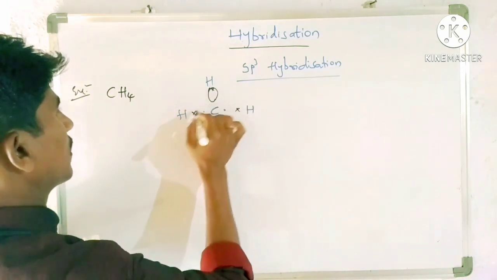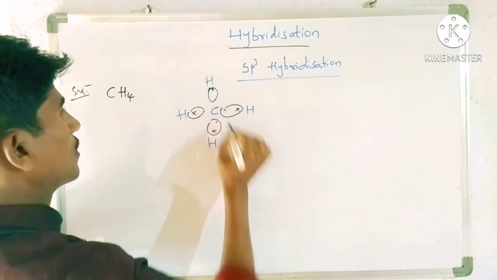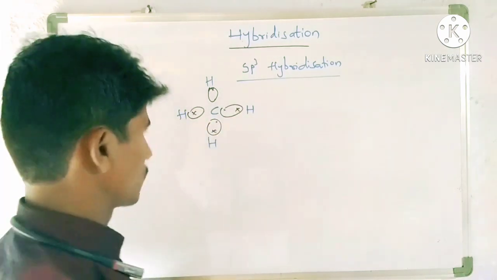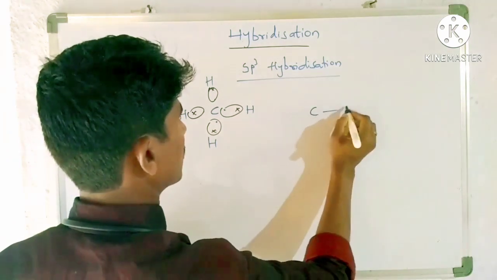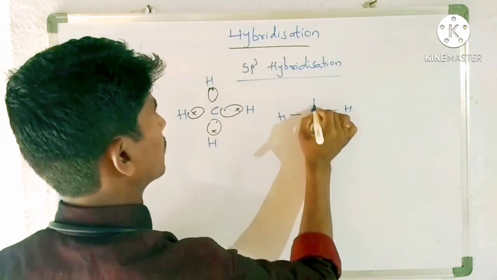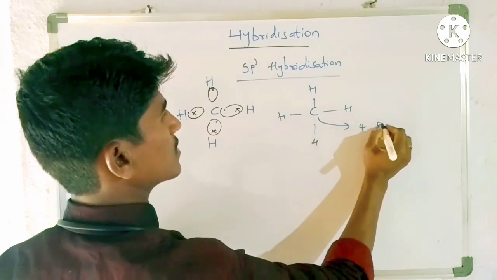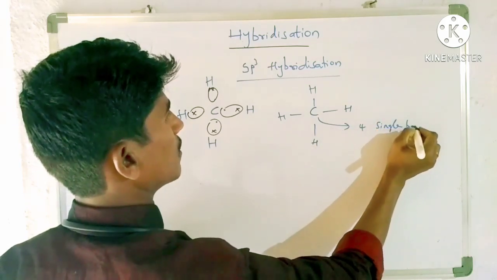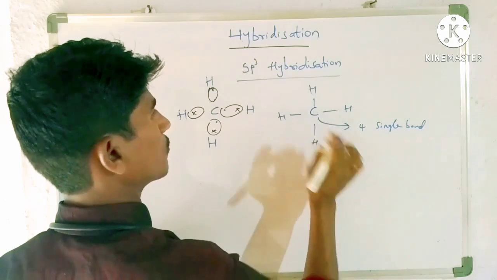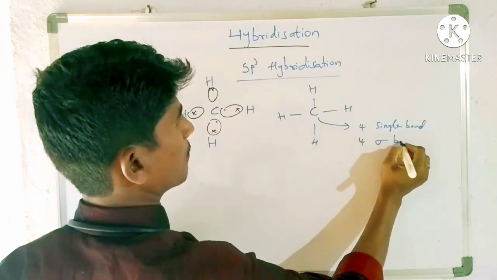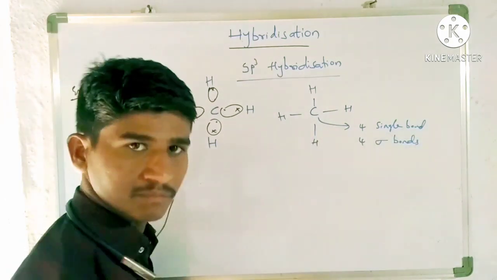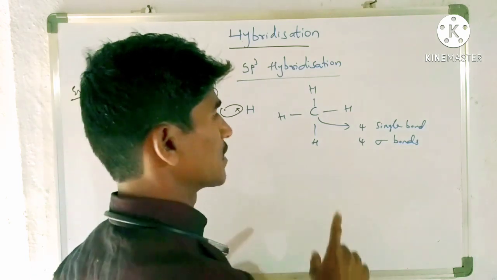So for that, what happened? 1, 2, 3, 4. 4 bonds are formed here. So we can also write it like this: C, H, H, H, H. This carbon forms how many bonds? 4 single bonds. 1, 2, 3, 4. 4 single bonds means 4 sigma bonds are formed with this carbon. Okay. So 4 sigma bonds.